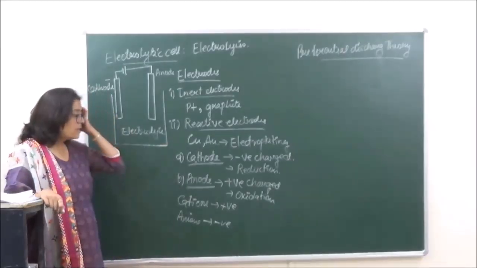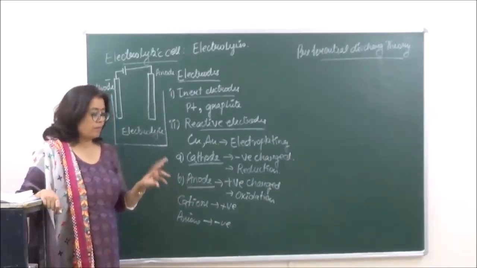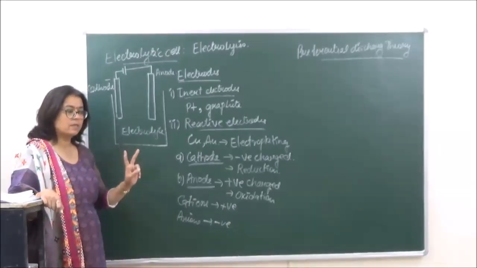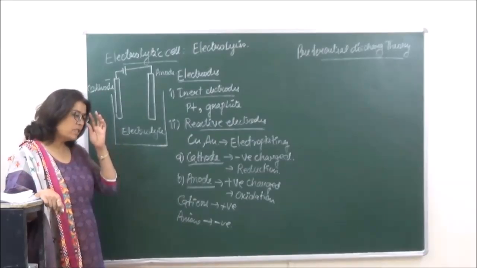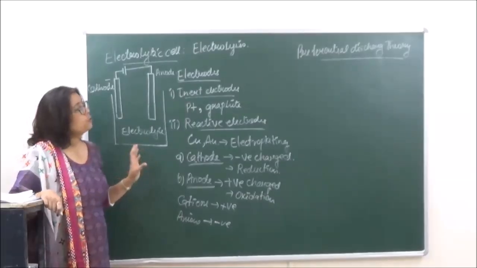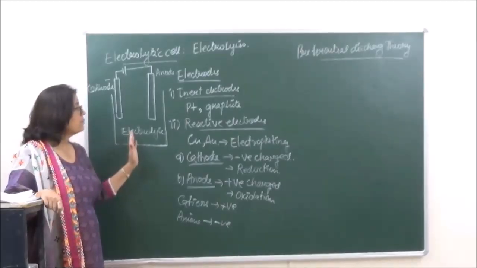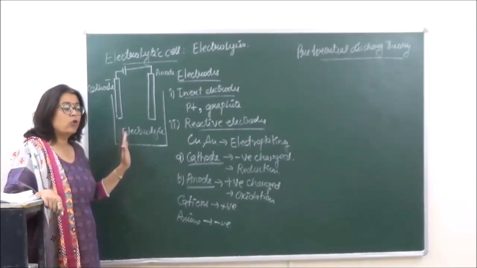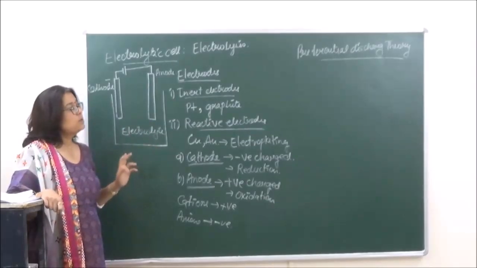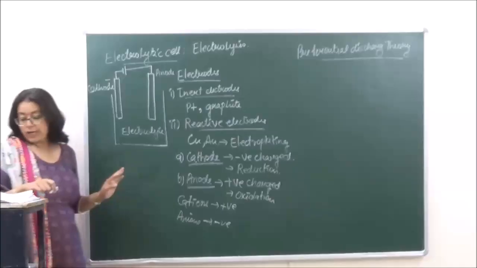Sometimes in one particular electrolyte there is more than one ion present. Let's say there are two cations present. Both the cations are positively charged, so there is going to be a race between the cations to run towards the cathode. But according to the preferential discharge theory, only those cations will be deposited on the cathode which have a lower value of discharge potential. This we will do in the electrochemical series also in detail, but right now you only have to know the theory.